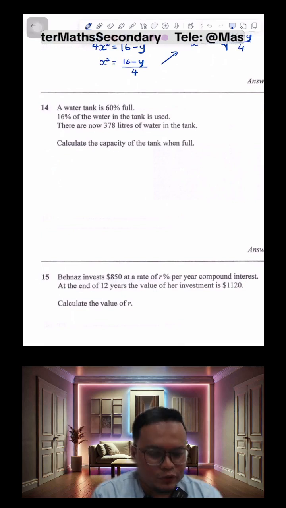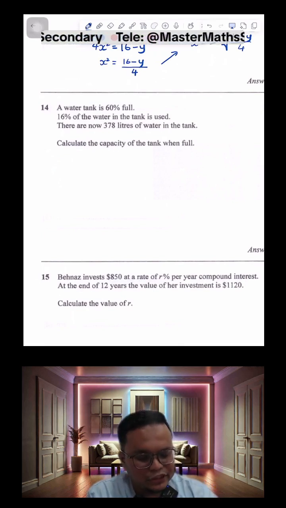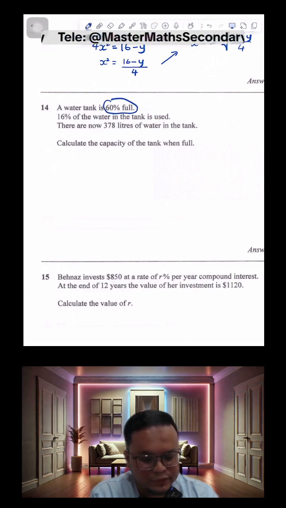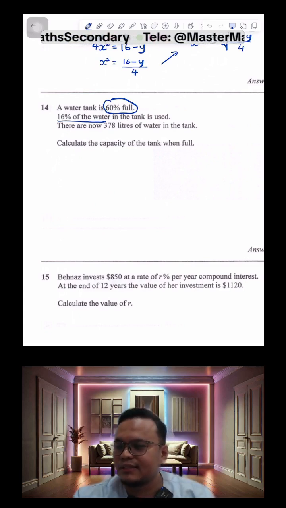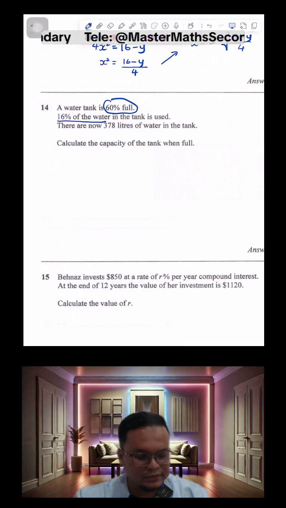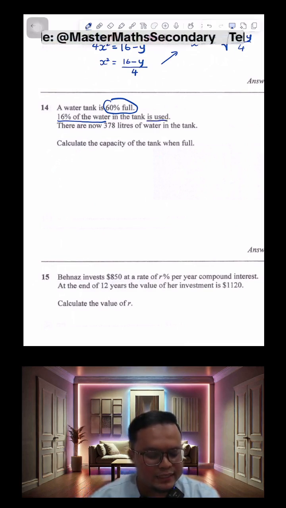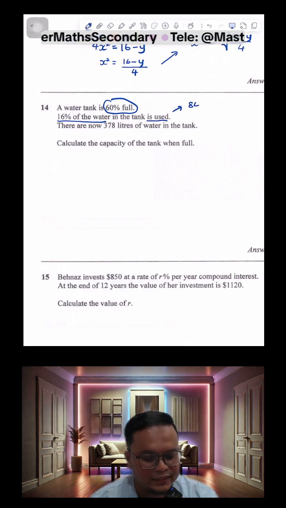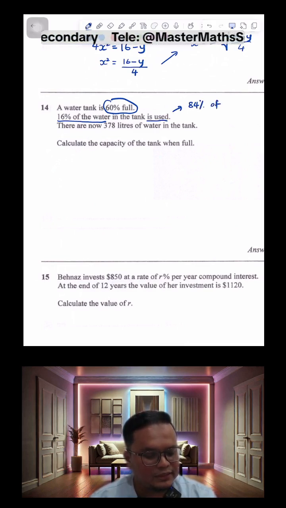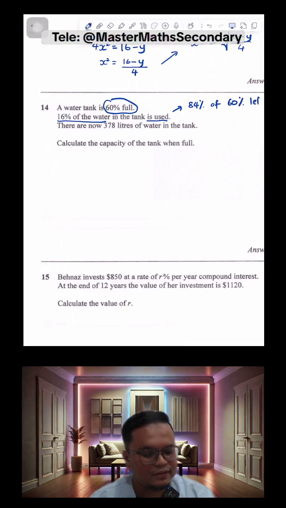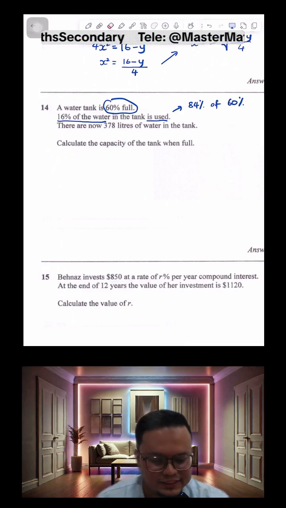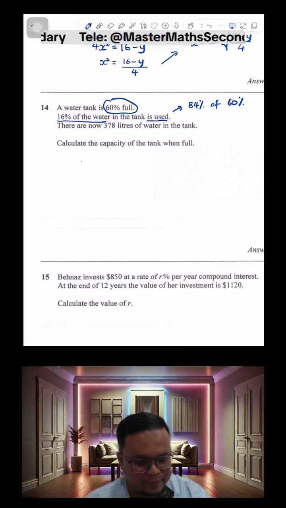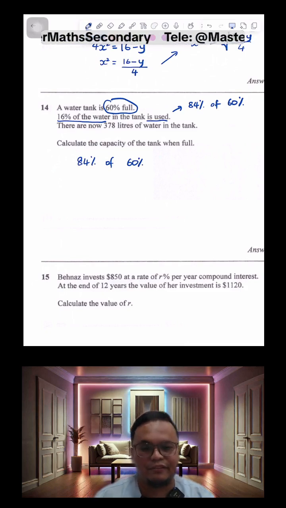Okay, moving on to question 14. Now this is a percentage problem. Initially the tank is just 60% full, and then 16% of the water is used, right? That means you are left with 84% of the 60%. So what's left is actually 84% of the 60%. Let's just copy that down first. 84% of 60%, that is what is left.